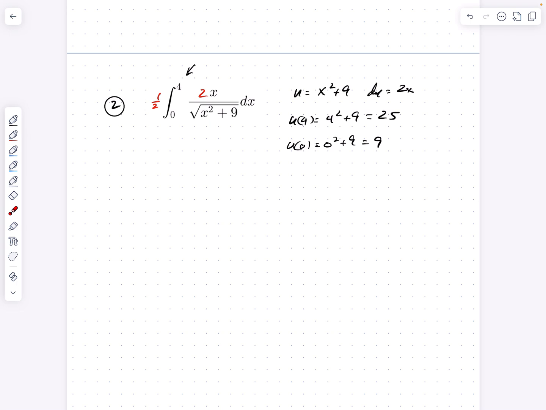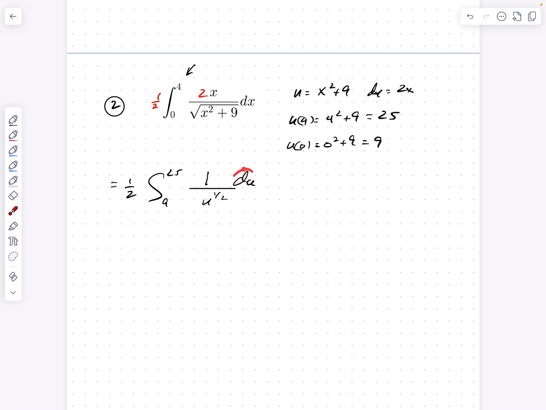Okay. Now let's see what happens. I'm going to rewrite all of this as a new and different integral. This equals 1/2, the integral, no longer from 0 to 4, but now from 9 to 25. And this is 1 over u, basically 1 over the square root of u, or 1 over u to the 1/2, du. Take a look at this now. This is the square root of u, or u to the 1/2. 2x was the derivative of u, so this is du. So I have 1 over u to the 1/2 times du.